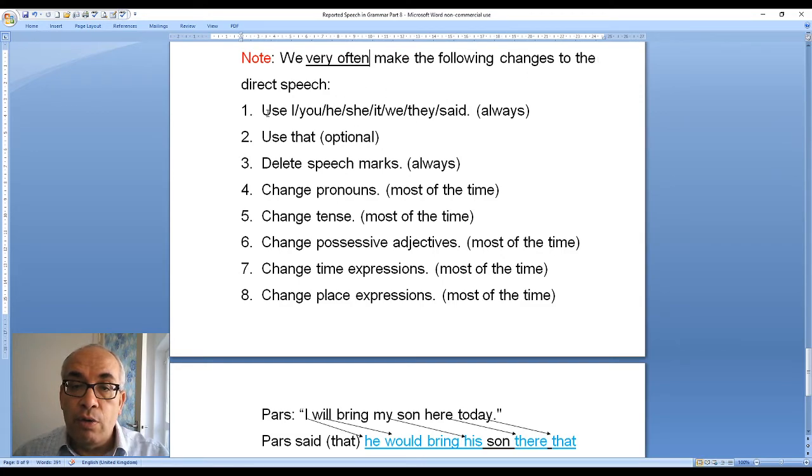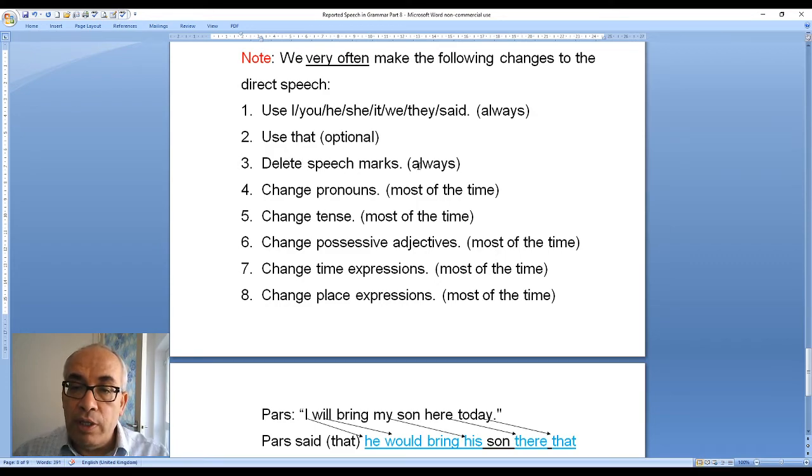So always we have to say I said, you said, he said. Most of the time we start like this when we do reported speech. That is optional. You can say he said that, or you can say he said, and you don't use that.